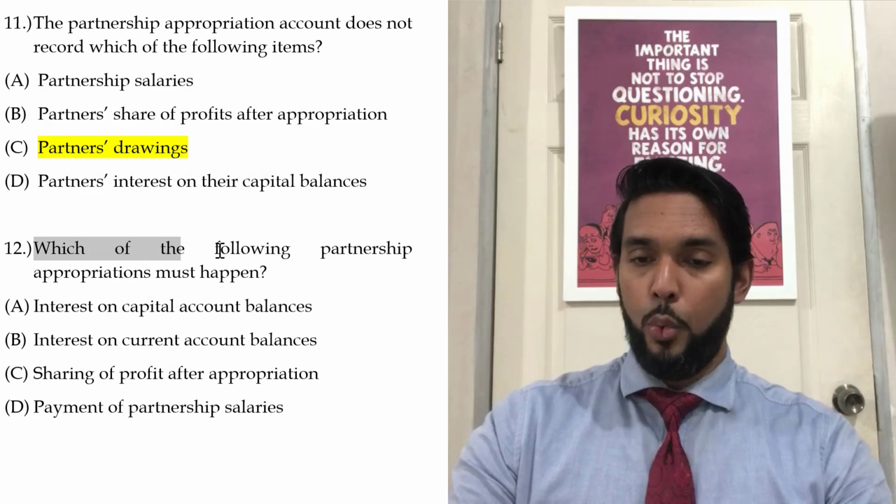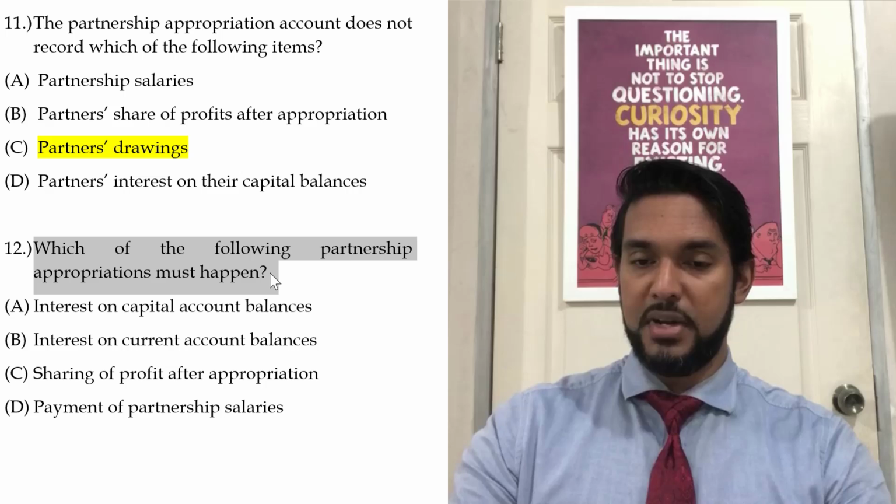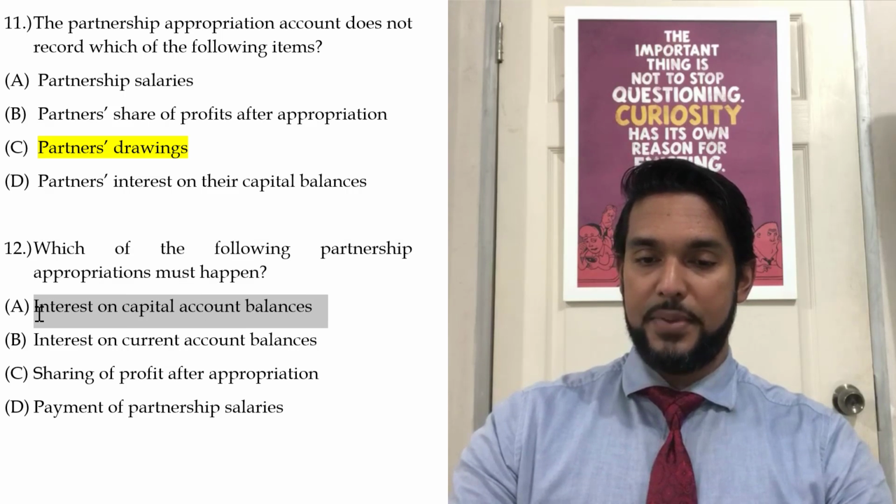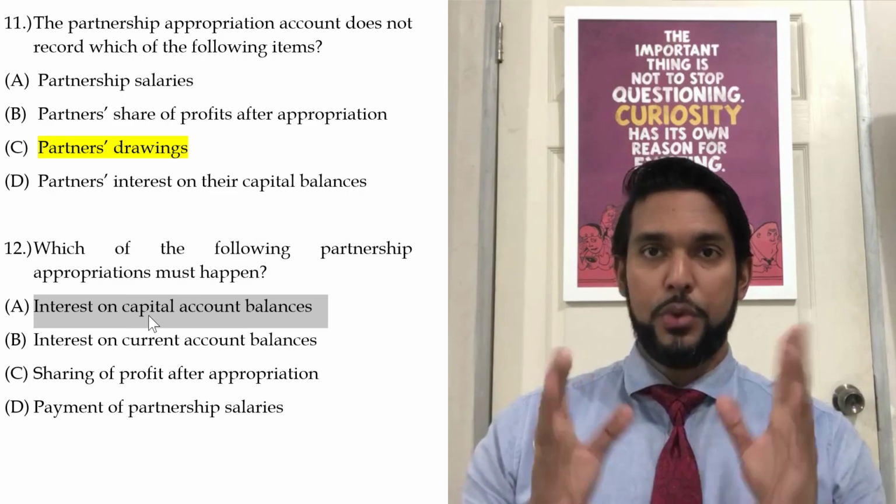Number 12, which of the following partnership appropriations must happen? Interest on capital. Okay, so let me explain something. We know what an appropriation account looks like.